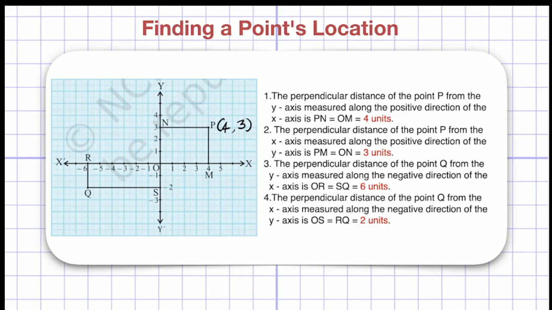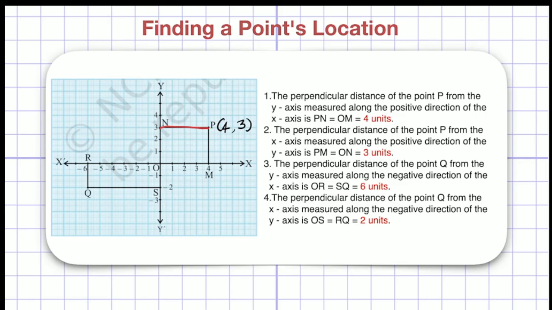Very easy, right? Now if you see the first question, that is the perpendicular distance of point P from the y-axis. Y-axis, that means this axis, right? So I have to find this perpendicular distance of point P from the y-axis, measured along the positive direction of the x-axis. That means I have to measure this distance along this positive direction of the x-axis. They are saying that I have to find the distance PN. It is the perpendicular distance of point P from the y-axis only, right?